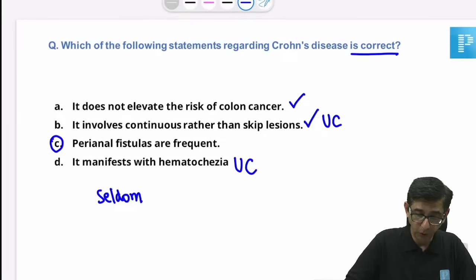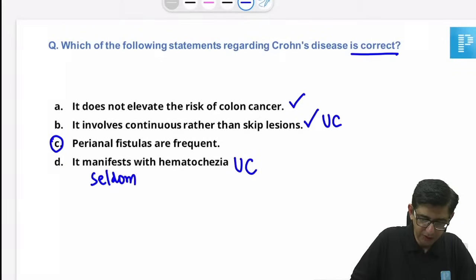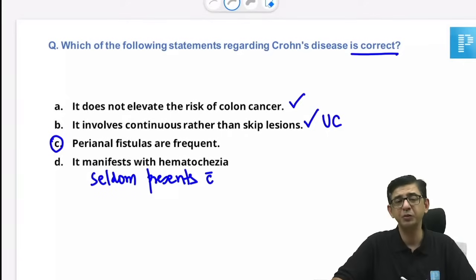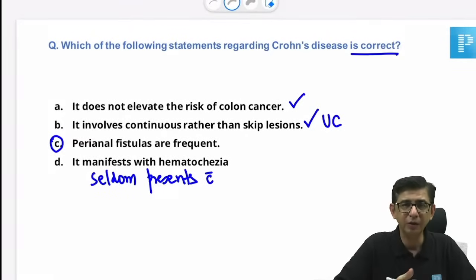Okay, let's do this activity. In fact, that's very interesting. It manifests with hematochezia. I changed this to seldom presents with hematochezia. Even if I go with this particular statement, no doctor, even with option number D, seldom presents with hematochezia instead of saying presents with this, still the characteristic feature of Crohn's disease is going to be presence